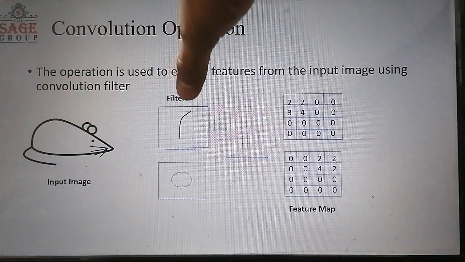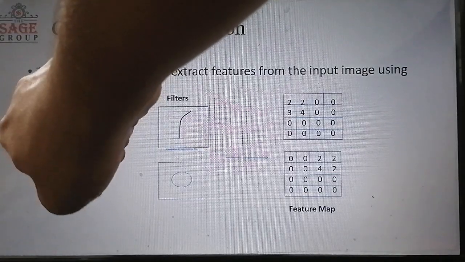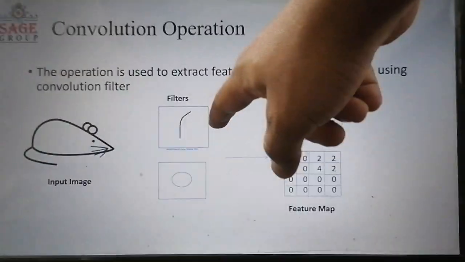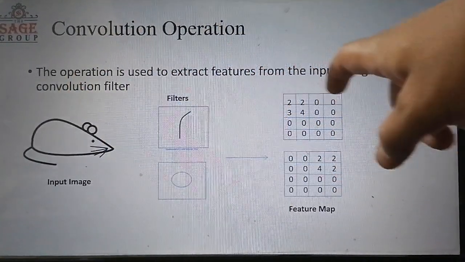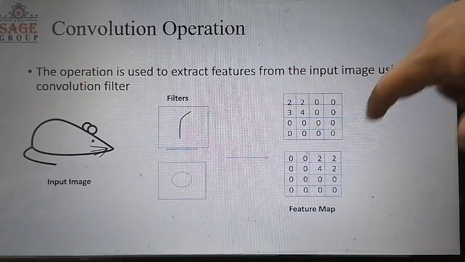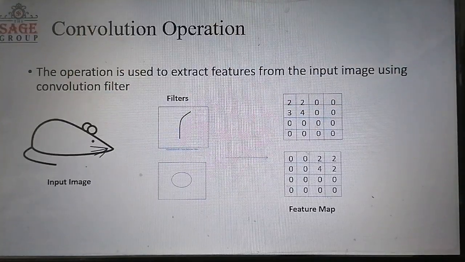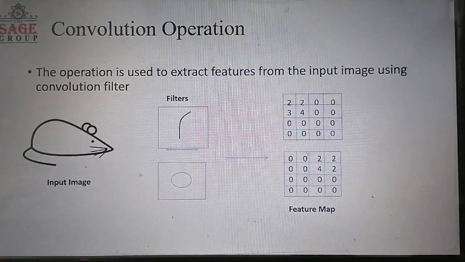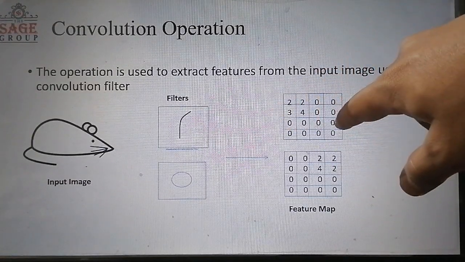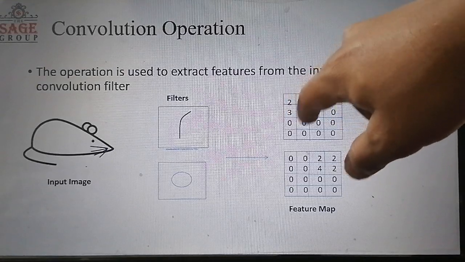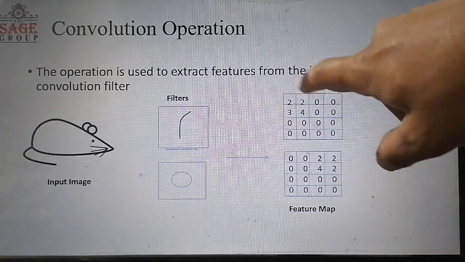that represents where the feature of this filter is present in this input image. As you can see, the feature of the filter is present over there, right? So after convolution of this filter with this input image, it will return a feature map, and this feature map will tell where the feature of the filter is present in the input image. In this feature map, most values are 0 and these 4 values are large, which means the feature is present in this region of the image.